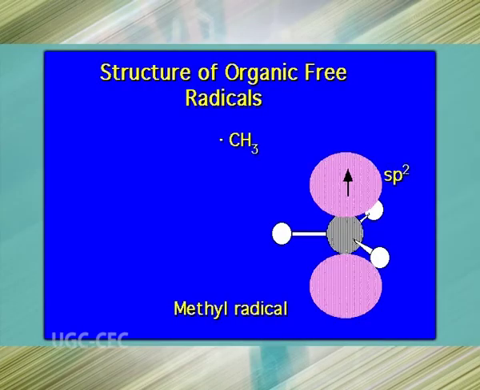The geometry of the alkyl radical is considered to be a shallow pyramid somewhere between sp² and sp³ hybridization, and the energy required to invert the pyramid is very small. In practice, one can usually think of alkyl radicals as sp² hybridized. Both alkyl radicals and carbocations are electron deficient species, and structural features that stabilize carbocations also stabilize radicals.